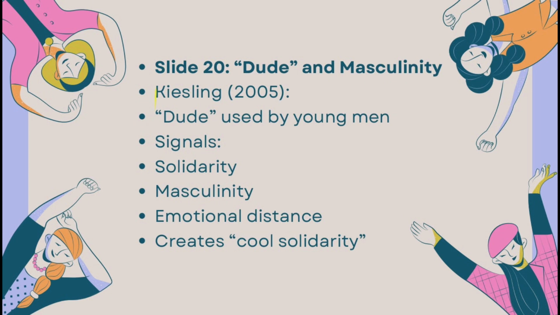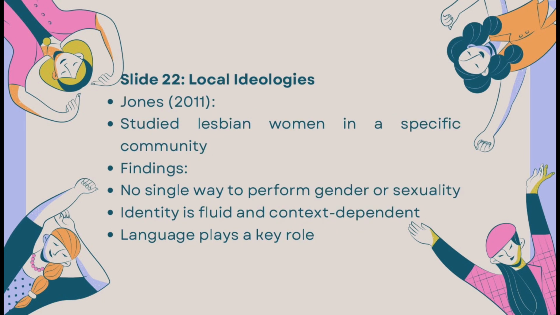This example demonstrates that even a single word can perform gender, and that such performance relies on social ideologies where heterosexuality is treated as unmarked and homosexuality as marked.